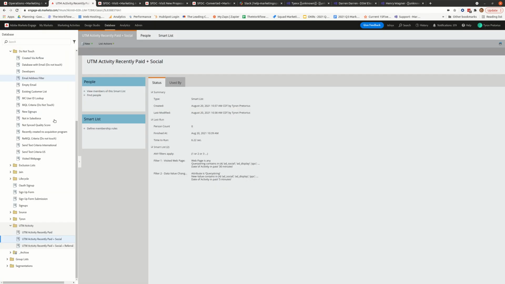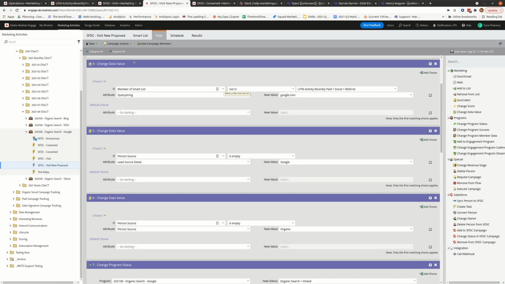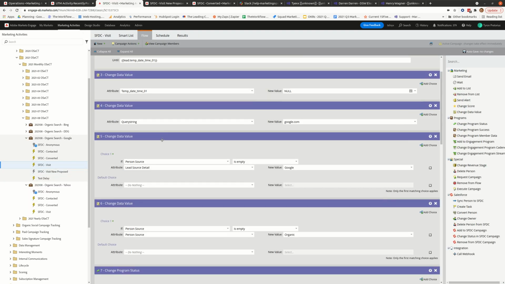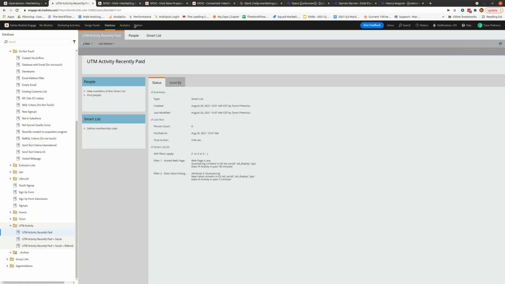So what I think we can do is, in this step, it's currently just we overwrite the query string no matter what, but I think we can introduce steps to say, since this is organic search, if someone hasn't had any paid, organic social or organic referral UTM activity recently, then we can update the query string to google.com. And what these campaigns look like,